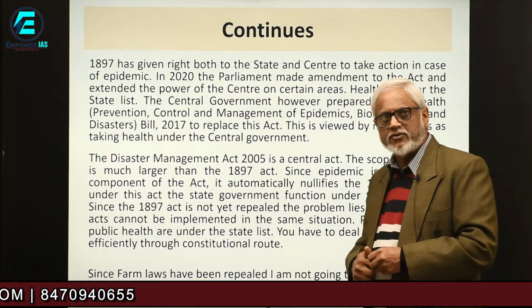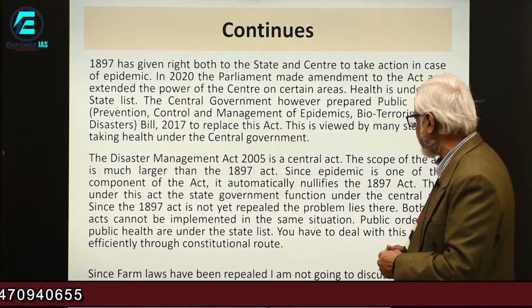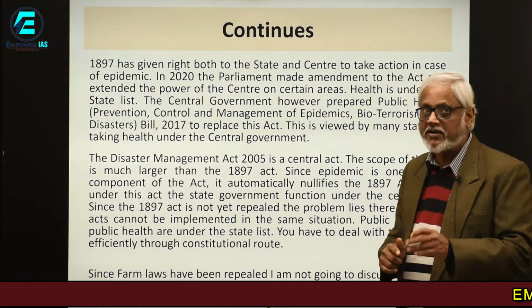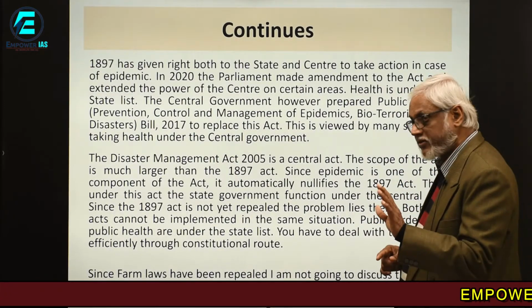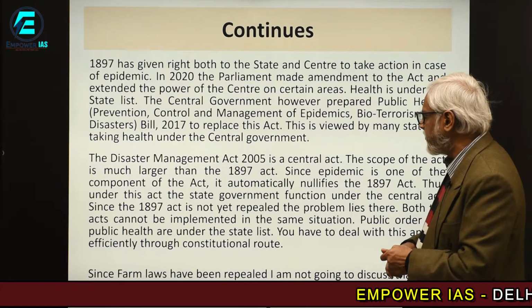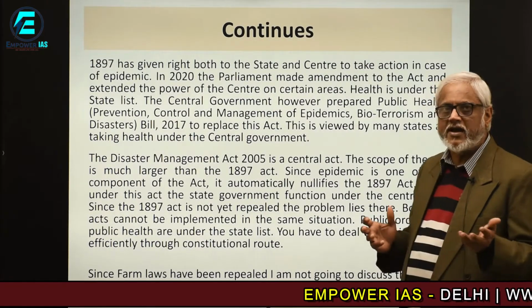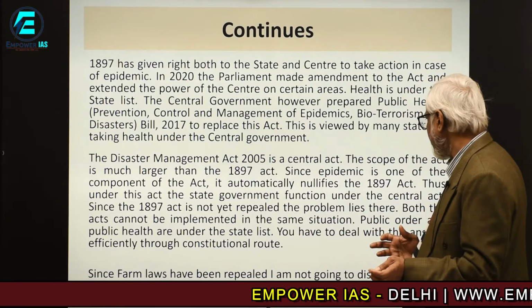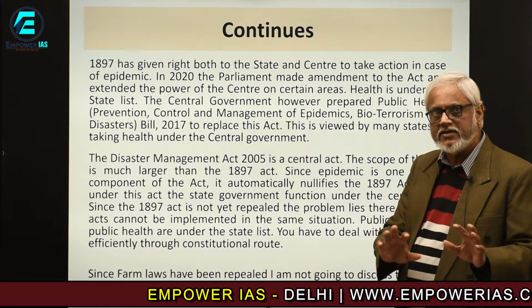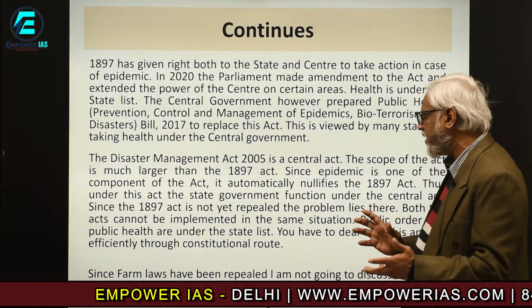The Disaster Management Act, which came in 2005, is a central act. The scope of the act is much larger than the 1897 Act, but it did not repeal the 1897 Act. It still exists. Since epidemic is one of the components of the act, it automatically nullifies the 1897 Act. Thus, under this act, the state government functions under the central act.